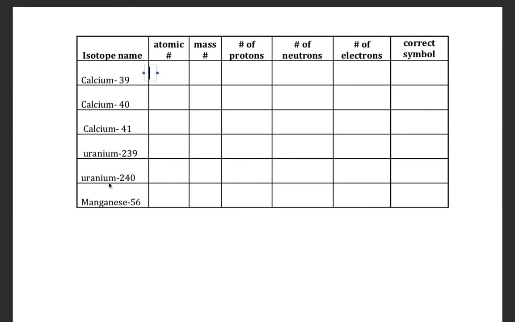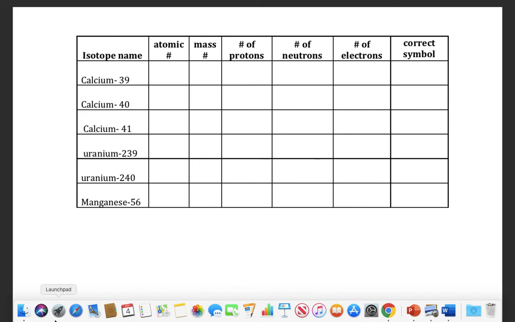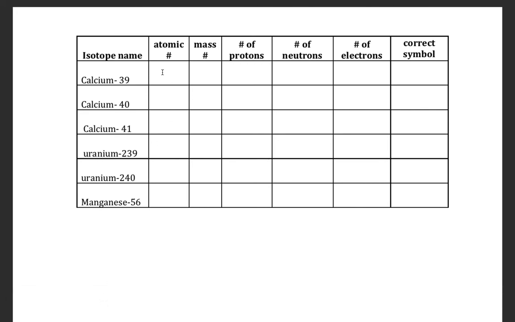So the atomic number here is 20, and the mass number is right there, 39. The protons is the atomic number. The number of neutrons is the mass number minus the number of protons. The electrons is the same as the atomic number. And the symbol is Ca.